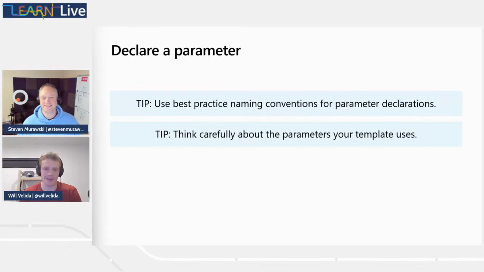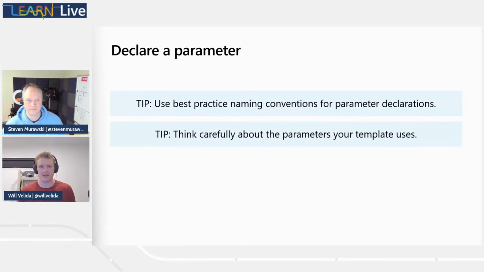You have to think very carefully about the parameters your templates use. Generally, a good rule of thumb is you should use parameters for settings that will change between environments. There are some variables and hard-coded values that you can use for settings that don't change within deployments. Don't try and over-engineer your Bicep template.